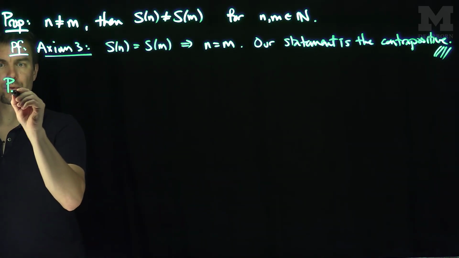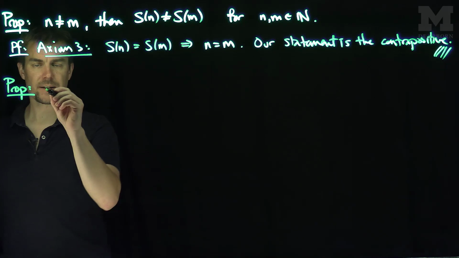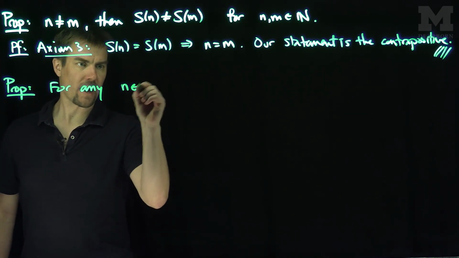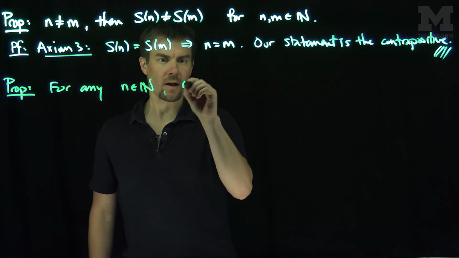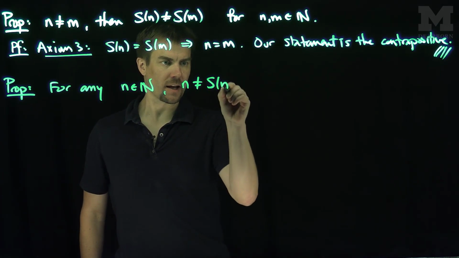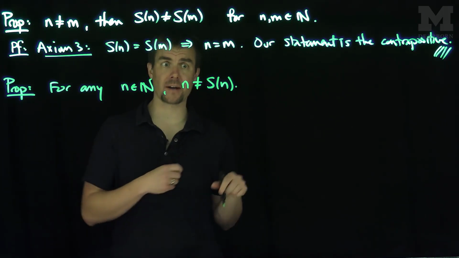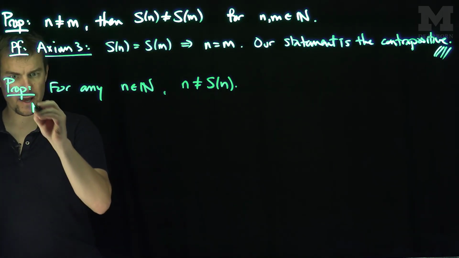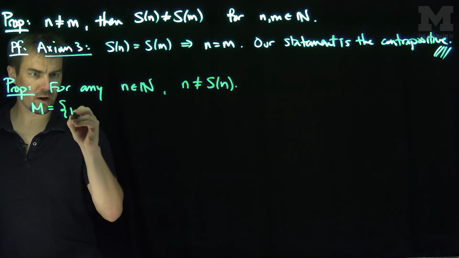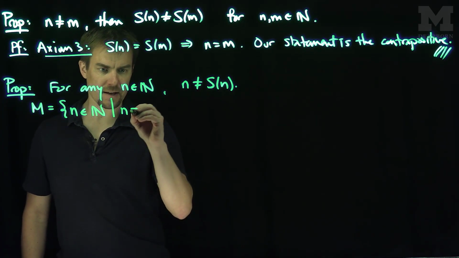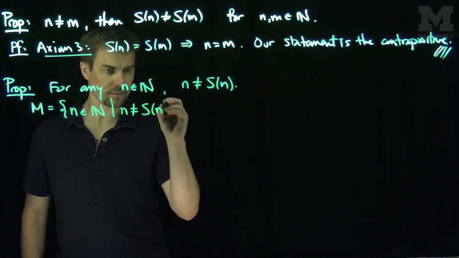The second proposition we'll prove is that for any natural number n, n is not equal to its successor. And here's where we're going to use mathematical induction, or the fifth Peano axiom. So I'm going to consider a set M, which is the set of all n in the natural numbers such that n is not equal to its successor.